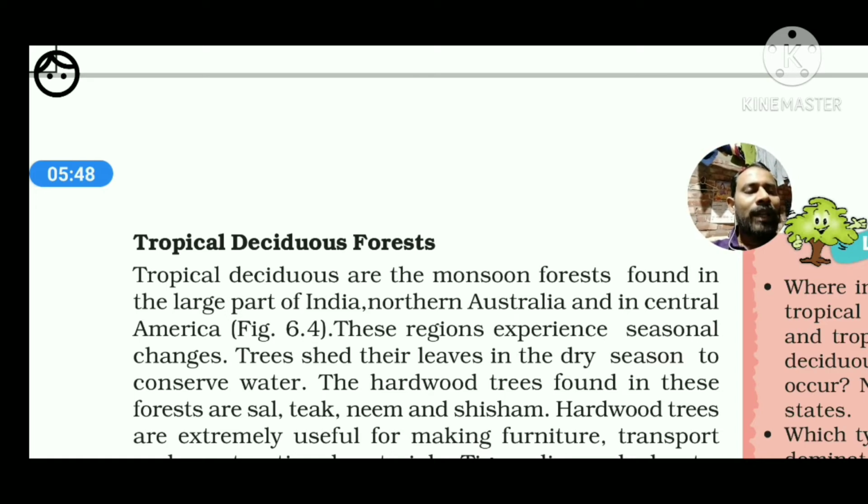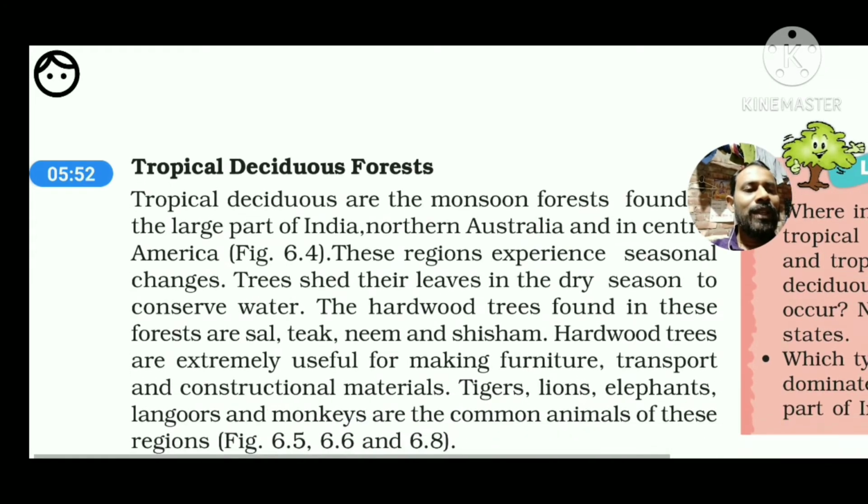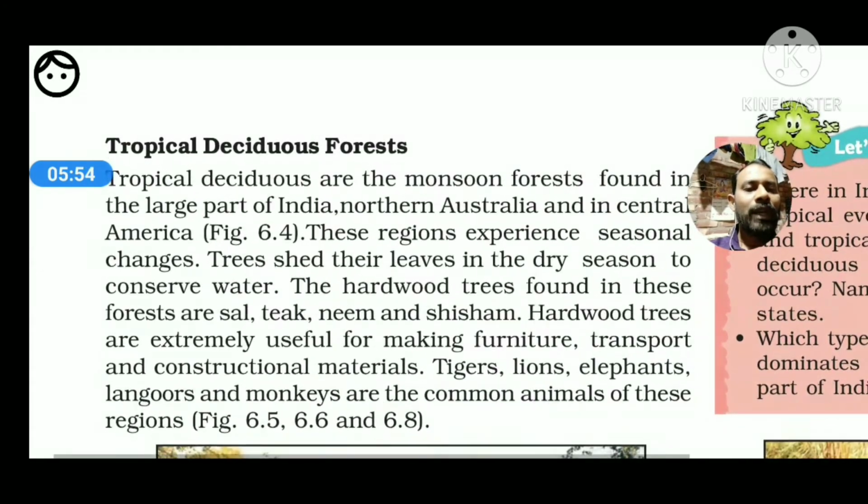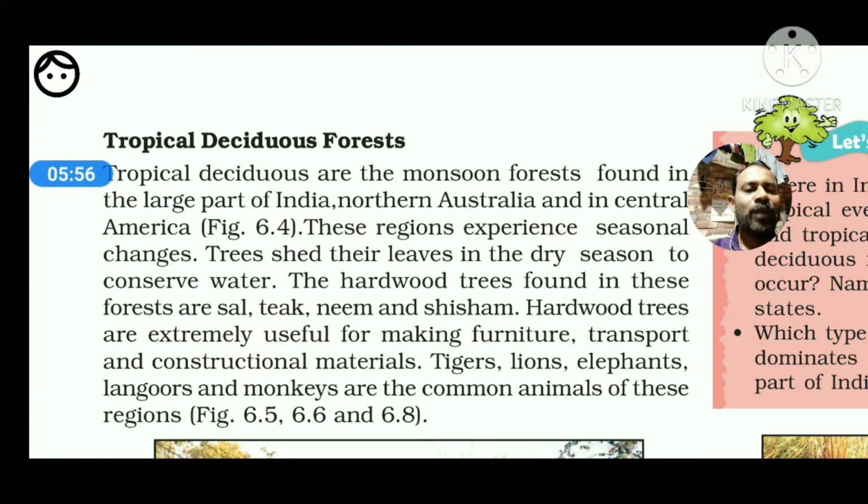Look at the other characteristics. The region experiences seasonal changes. Trees shed their leaves in the dry season to conserve water. The hardwood trees found in this forest are sal, teak, neem and sisam. So all these are Indian examples. Sal, teak, neem, sisam, all these are found in the Indian subcontinent.